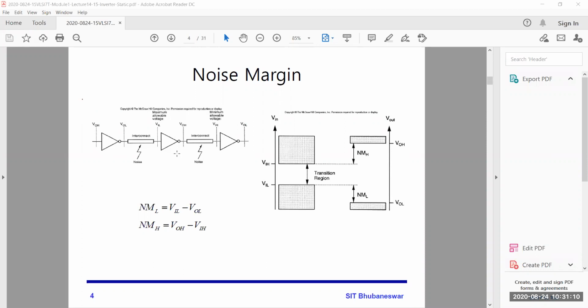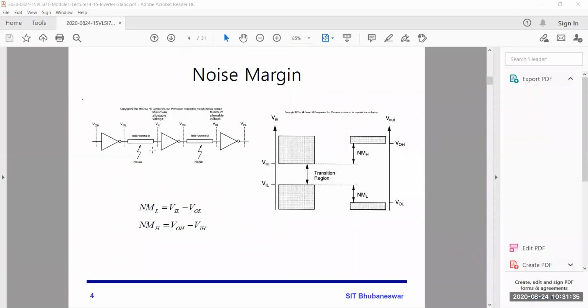So a lot of interconnects are there between 2 inverters. Due to that, some loss will be there, an IR drop, a resistor drop. That means whatever voltage you get at the output of the first inverter, that amount of voltage will not be available after those interconnects.